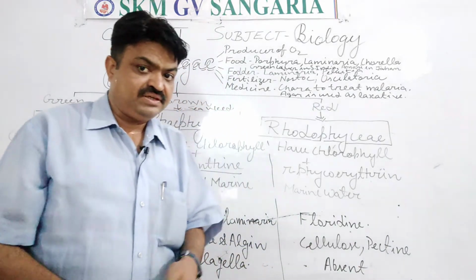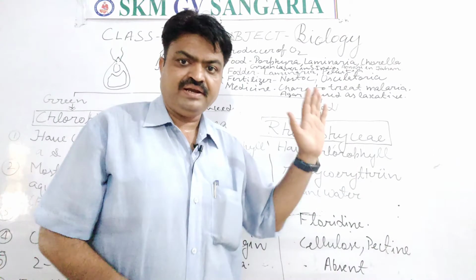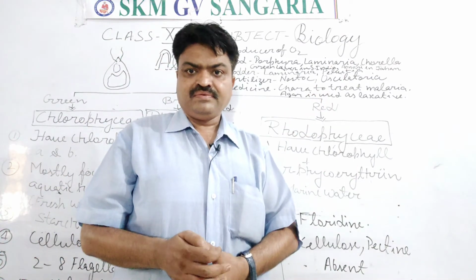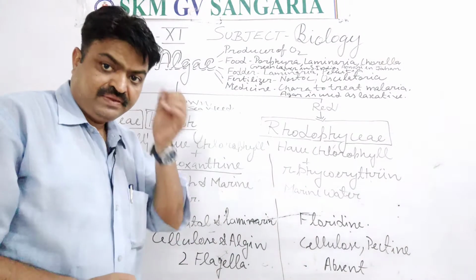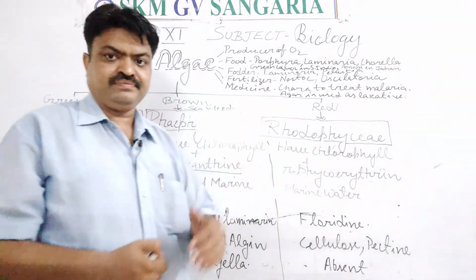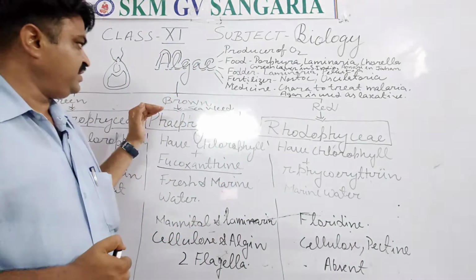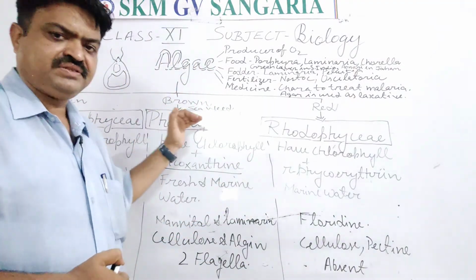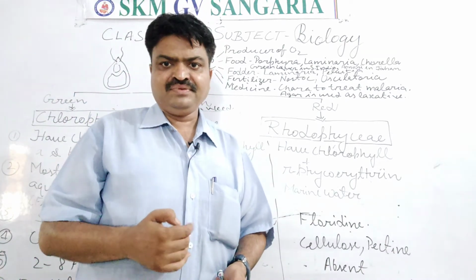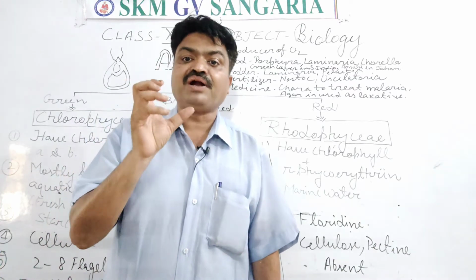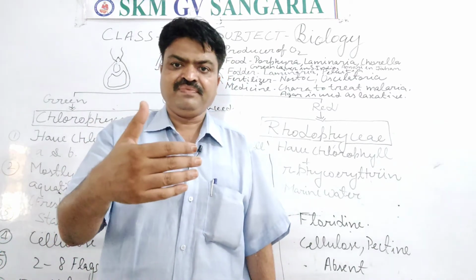And mostly these algae are found in which habitat? In marine habitat. They are also found, means these brown color algae, but their number is more. And these brown color algae, means these Phaeophyceae algae, student, are a rich source of bromine. So with the help of this word brown, you can learn the name of one element, that is bromine.